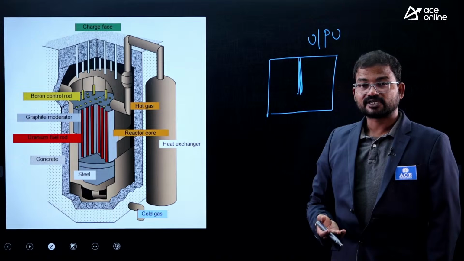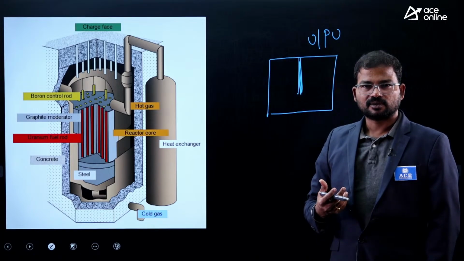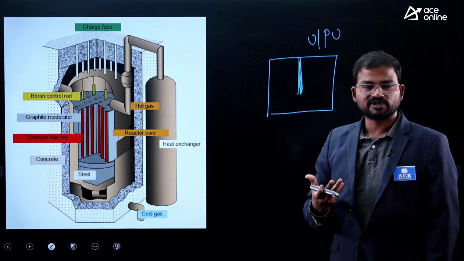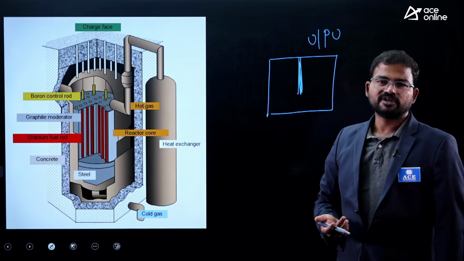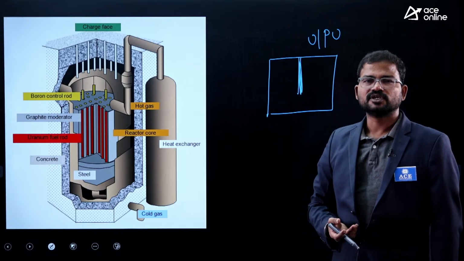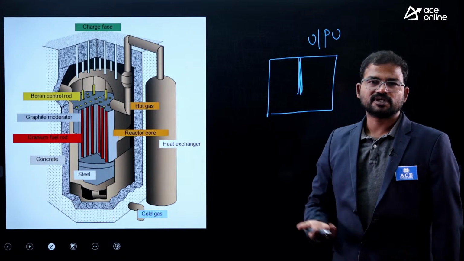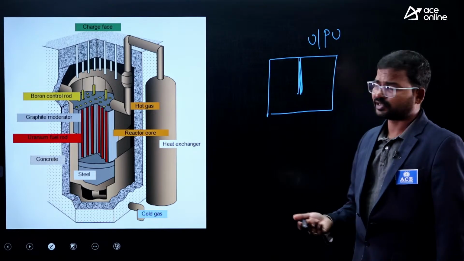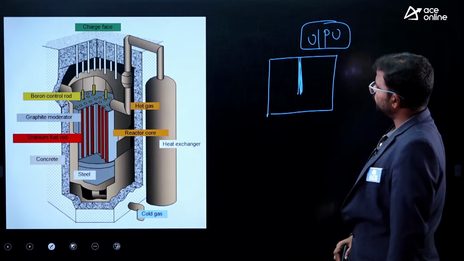But we do not have a complete version of a nuclear reactor concerning thorium. At present we are in the development stage, making some kind of nuclear reactors relevant to thorium. If it succeeds, then in future we will expect this type of reactors also. That's why at present we have only uranium and plutonium.